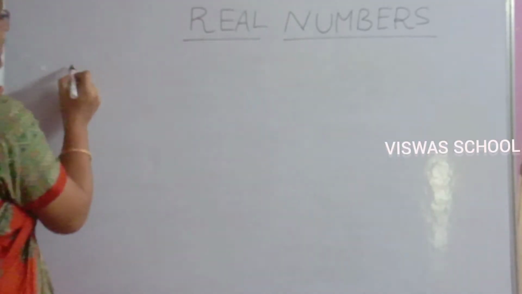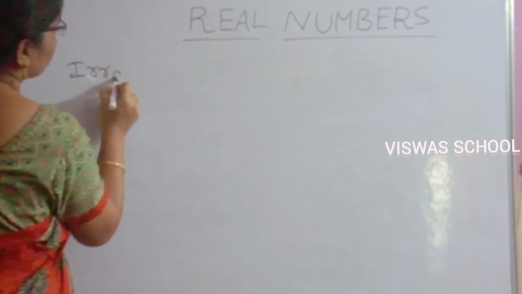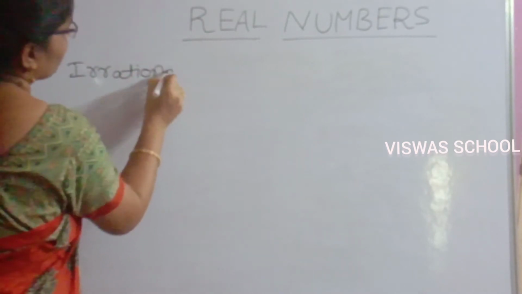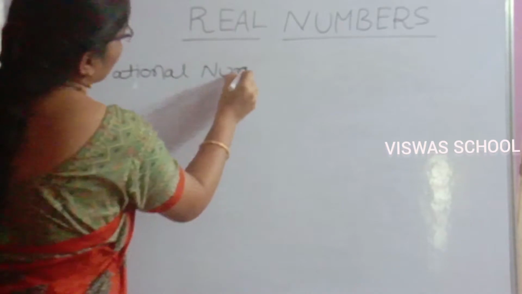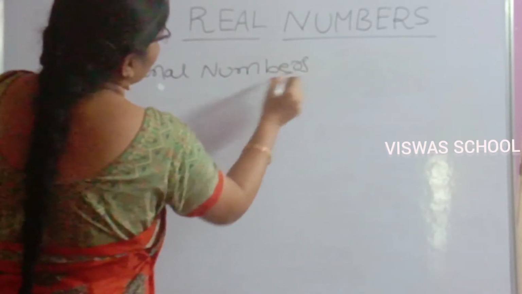Next one is irrational numbers. Irrational numbers are denoted by Q dash.